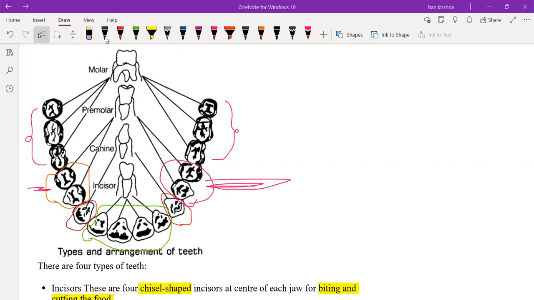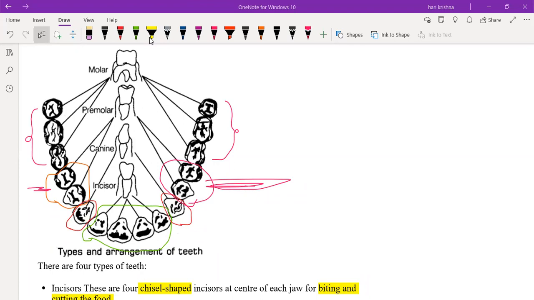Mahira Sheikh, unmute yourself. Yes, sir. Can you explain what are the different types of arrangement of teeth and their importance? Wait, I'll give a chance to each and every one.